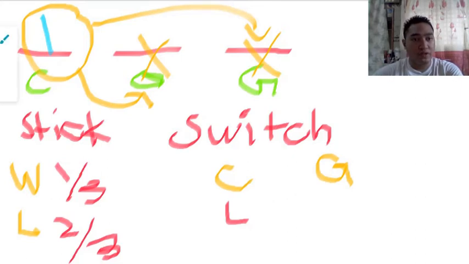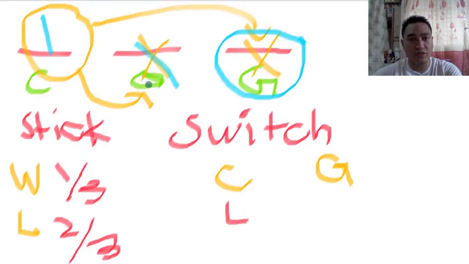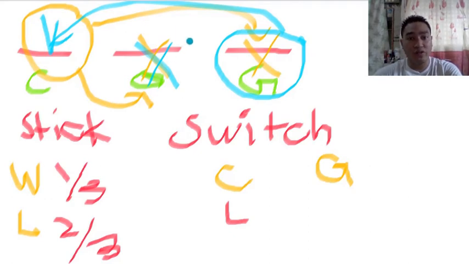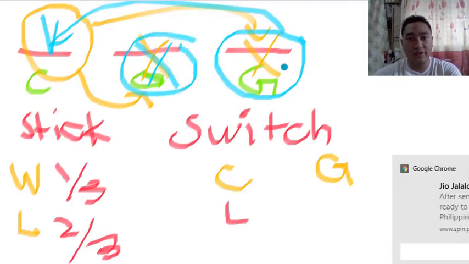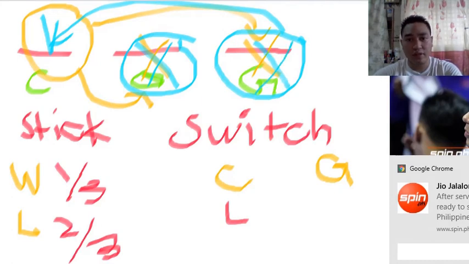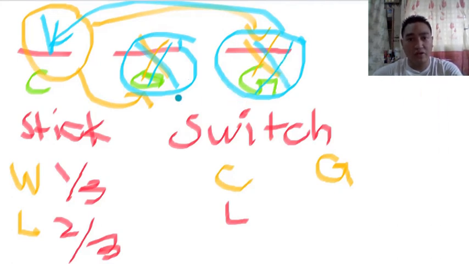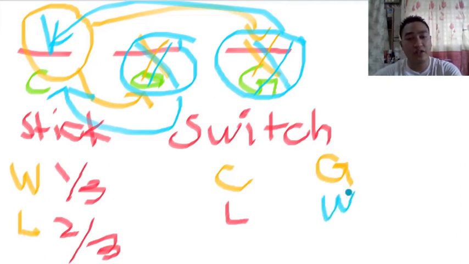So if you choose a goat, for example, door number three, and the host reveals door number two as a goat, there will be a guaranteed car. There's a guarantee that you will win because you will go to the car. But if you choose door number two, and then the host reveals door number three, there's also a guarantee that you will get the car after that because the goat is already revealed. So as you can see, if you switch and you pick a goat, there is a guarantee that you will win because the other goat is revealed, and if you switch, you will always win the car.